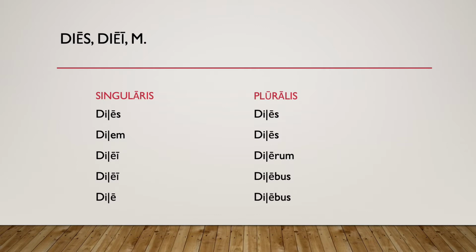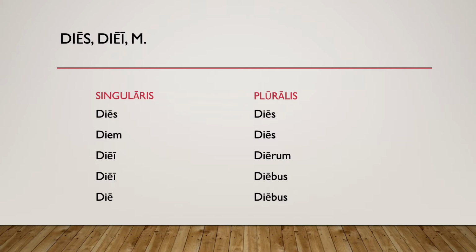Now for the plurals. Nominativus et accusativus pluralis es, genitivus pluralis erum, et dativus et ablativus pluralis ebus. One quick note while we're here. Nouns in the fifth declension are either masculine or feminine. There are no neuter nouns in the fifth declension.